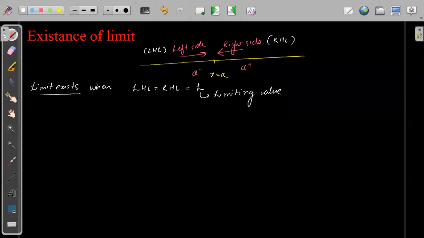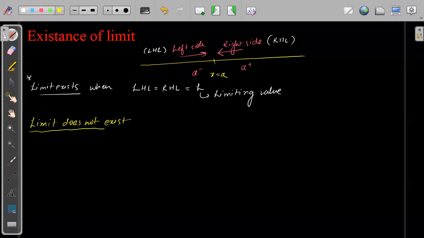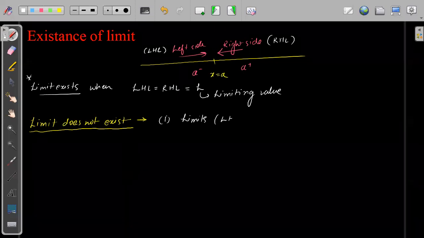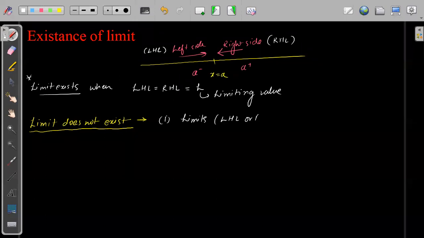Okay, so now we know that the left hand limit and right hand limit exist, and we call it a limiting value, and when they are equal, then we'll say that the limit exists. Now what could be the conditions where we will say that the limit does not exist? We can categorize this into three different main parts. First condition can be that either the left hand limit or the right hand limit does not exist.